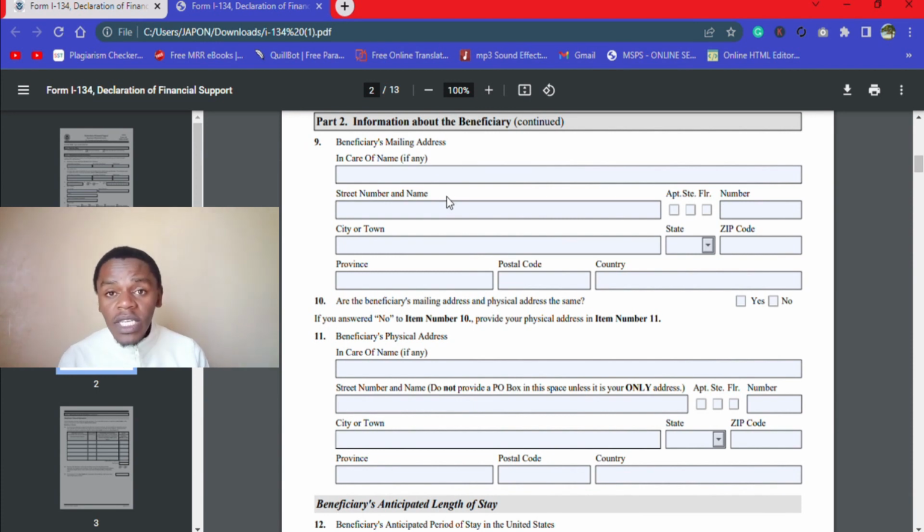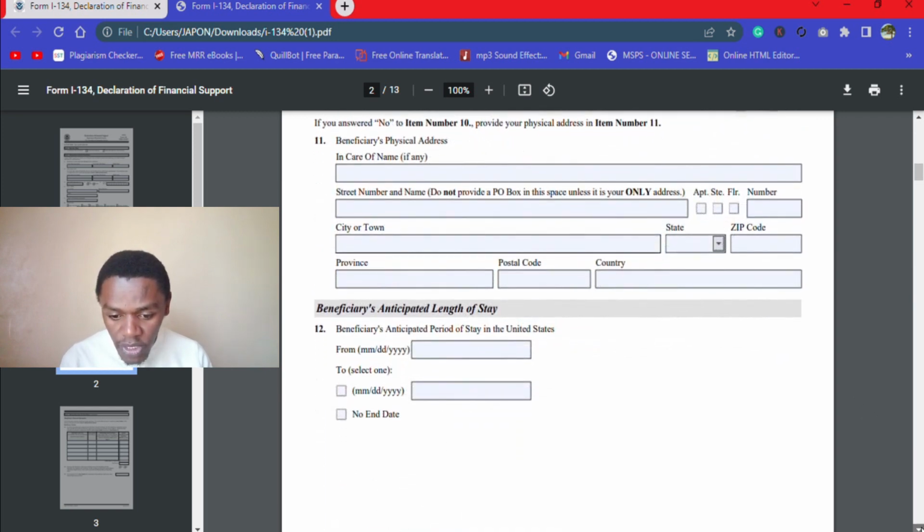Beneficiary's email address. This is basically where the beneficiary lives currently. So you'll fill the information here. And then after filling the information here, it continues to say, are the beneficiary's mailing address and physical address the same? Obviously, it is the same. So you click yes. And then it says, if you answered no, you provide the details of the address which the beneficiary uses. That is in case you selected no. And then you continue down here.